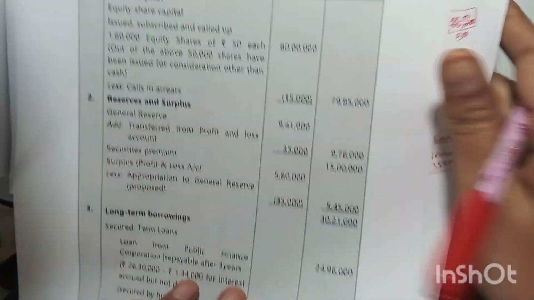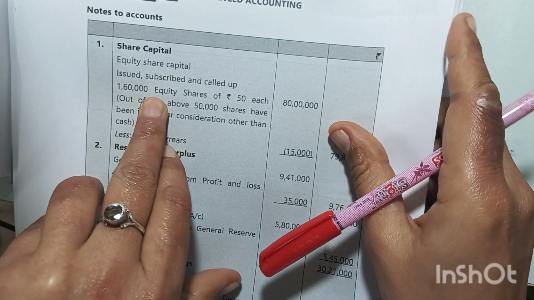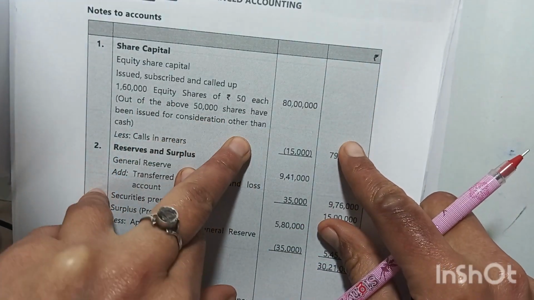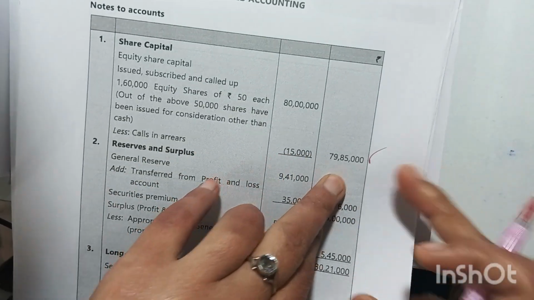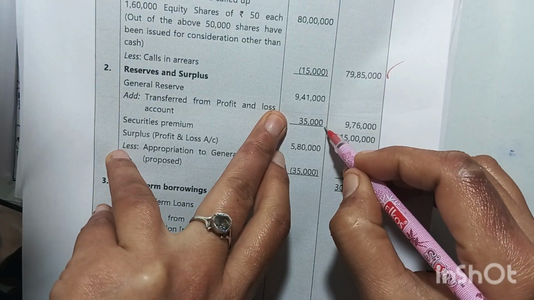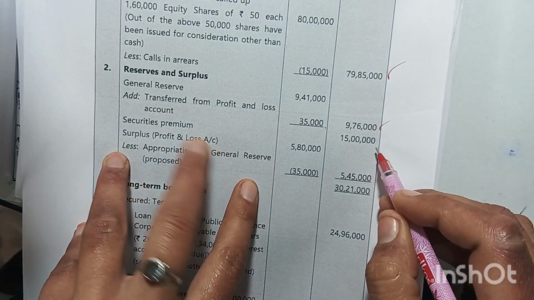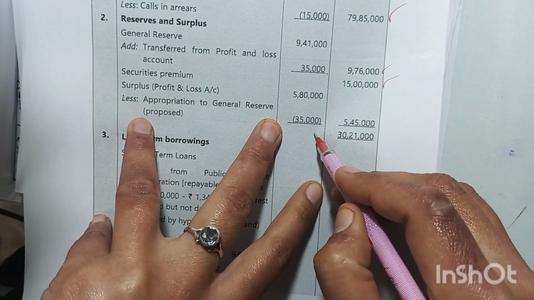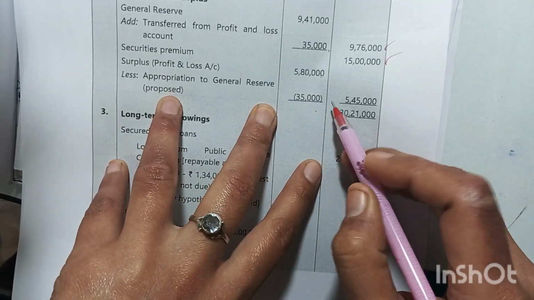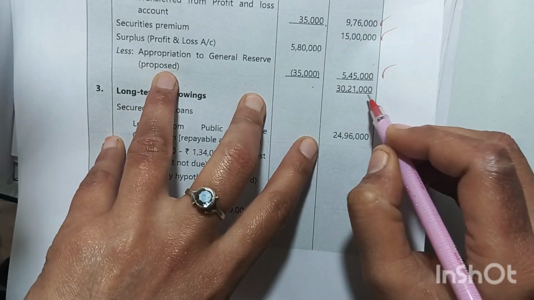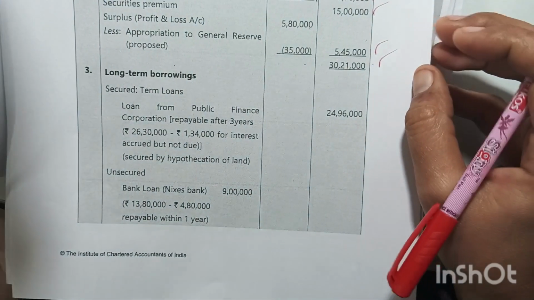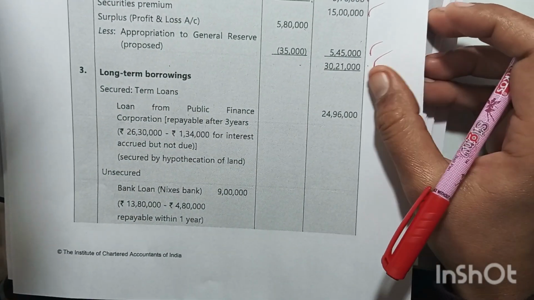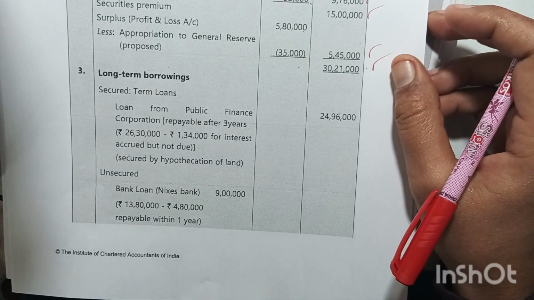Yes, here. See, share capital, we have a total 1,60,000 shares, and out of it 50,000 for consideration other than cash, 15,000 less call-in arrears. So total is 79,85,000. Here general reserve we are adding 35,000, so 9,76,000, and securities premium account, we are reducing 35,000 from here. And 5,45,000 here. Okay, so 30,21,000 here. So we have a total of 30,21,000 here.